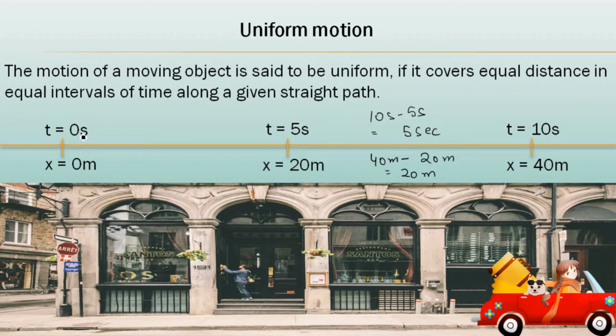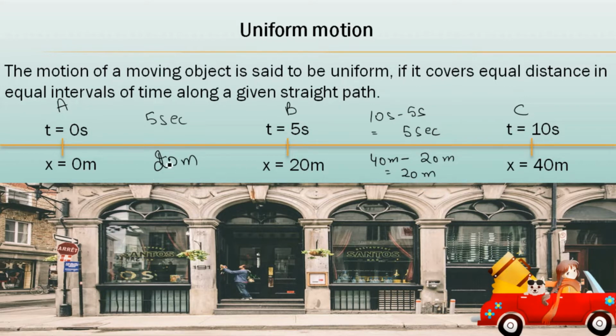Here also you can see when the car is at 0 second, in 5 second it reaches point B. This is point A, this is point B, this is point C. In 5 seconds, it reached point B. And how much did it cover? It covered 20 meter. Fine. So from A to B, in 5 seconds the car covered 20 meter. Again from B to C, it takes 5 seconds only to cover 20 meter.